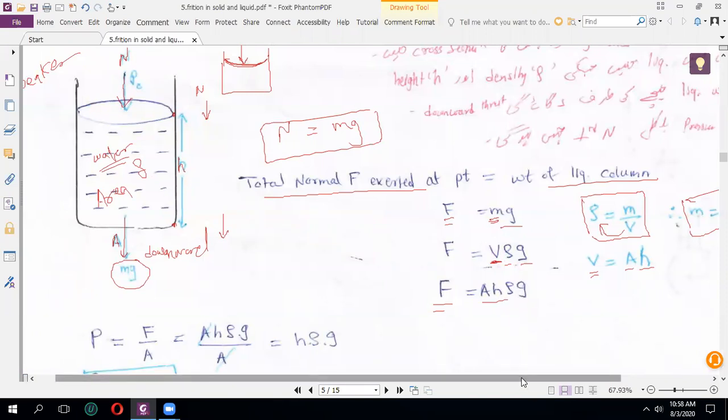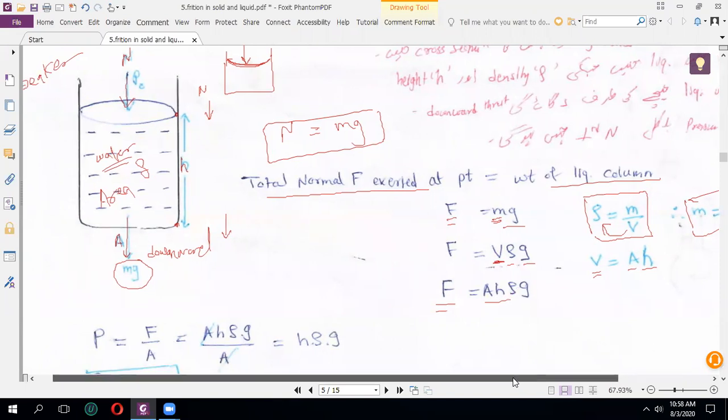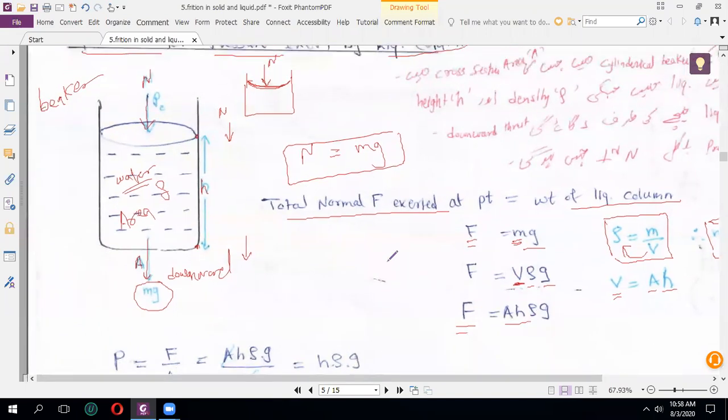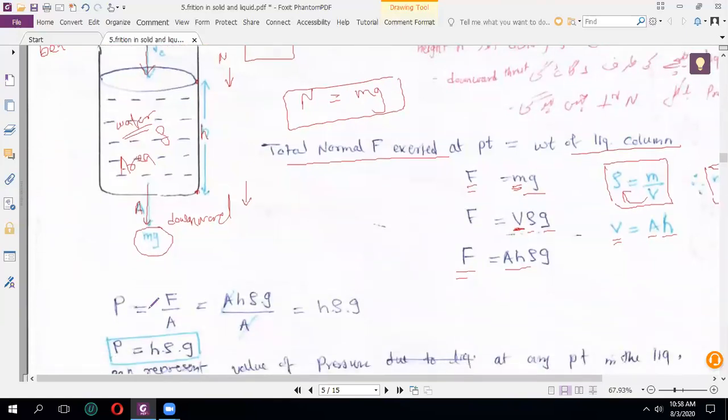So this is force. So we have to convert this force to pressure, because हम लोगों को क्या find out करना था, तो heading में लिखा है pressure applied by liquid column. कितना pressure apply हो रहा है? So the pressure formula is force upon area. We already know about this formula. Now I just calculated: force AH rho g upon A. Now this A and this A are cancelled. What you are getting? H rho g.